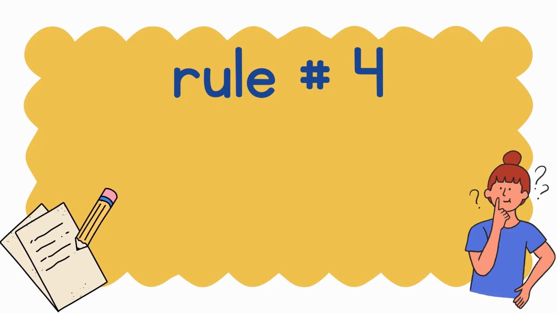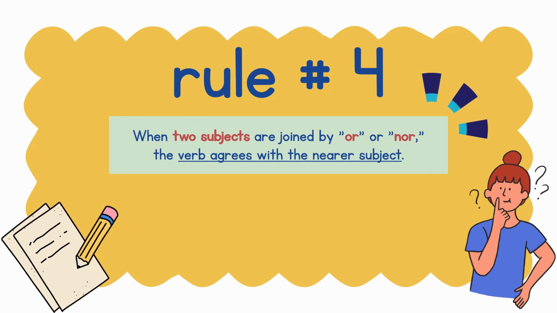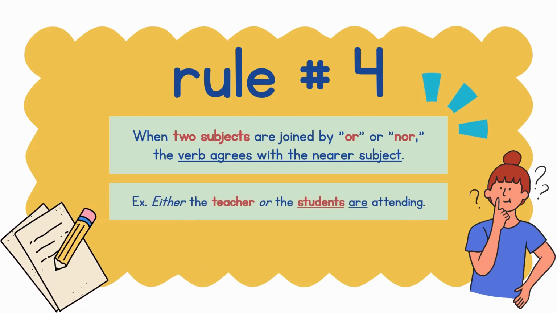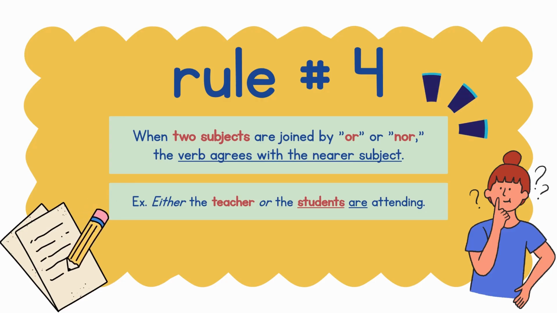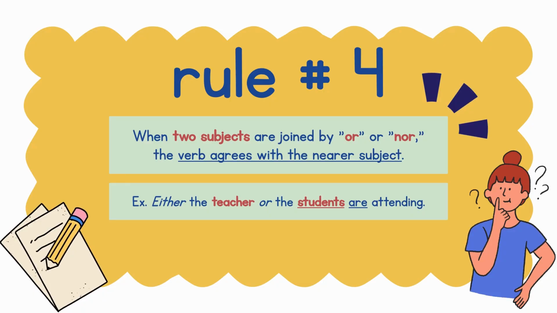Rule number 4. When two subjects are joined by or or nor, the verb agrees with the nearer subject. Example, either the teacher or the students are attending. Since students is the subject closer to the verb, we must follow its number, which is plural.